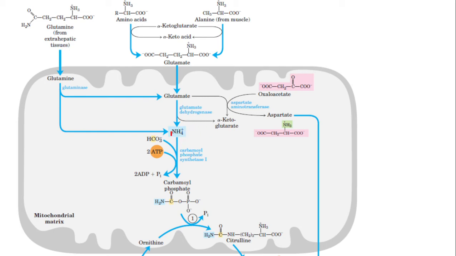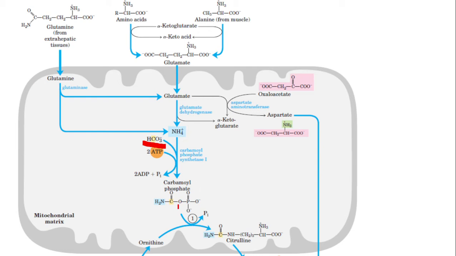This ammonia, you see here as ammonium ions. How does it happen? Ammonia dissolves in water forming ammonium ions. This ammonia or ammonium ion combines with bicarbonate and is transformed into carbamoyl phosphate. How is the bicarbonate being formed? Carbon dioxide dissolves in water forming carbonic acid, which dissociates into bicarbonate ions, and that reaction requires 2 molecules of ATP as well.